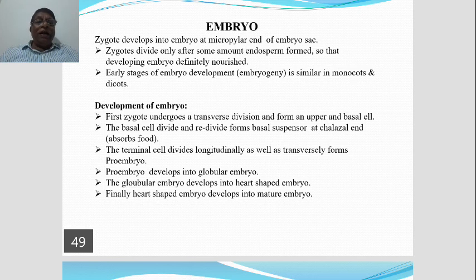Finally, the heart-shaped embryo develops into mature embryo. Okay, so that's all about the development of dicot embryo. Okay, so it is for 5 marks.